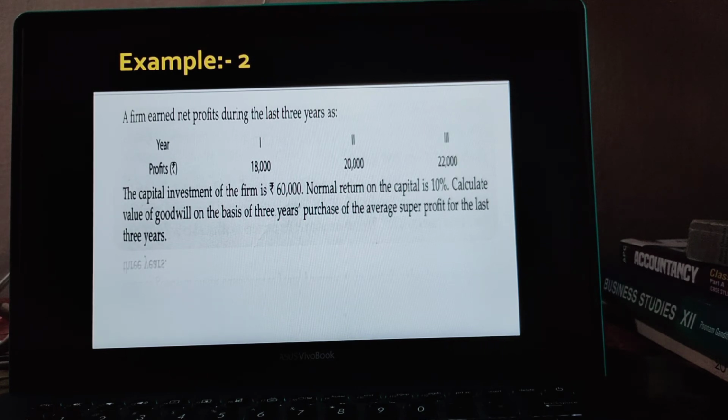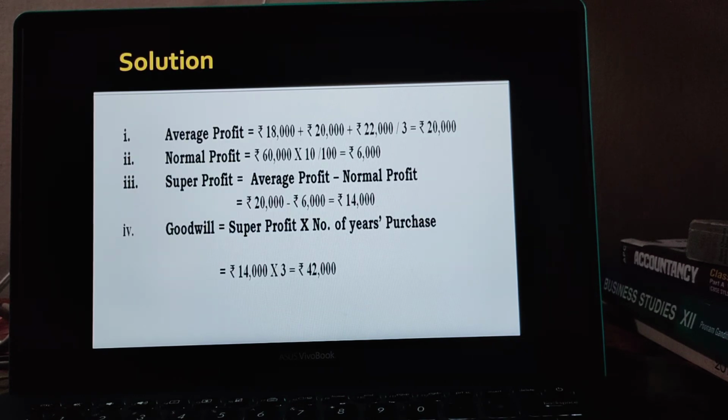So class, now we are moving toward its solution. See, how is the goodwill calculated? First, we are calculating the average profit. Average profit equals whatever the profit of the 3 years, we are adding that and dividing by the number of years. So we got the average profit of 20,000.